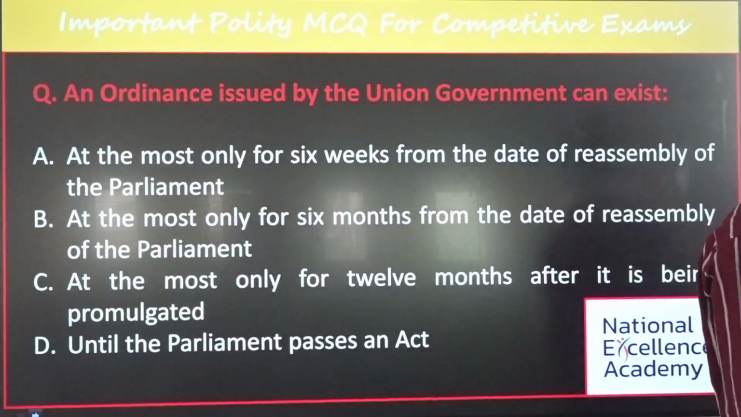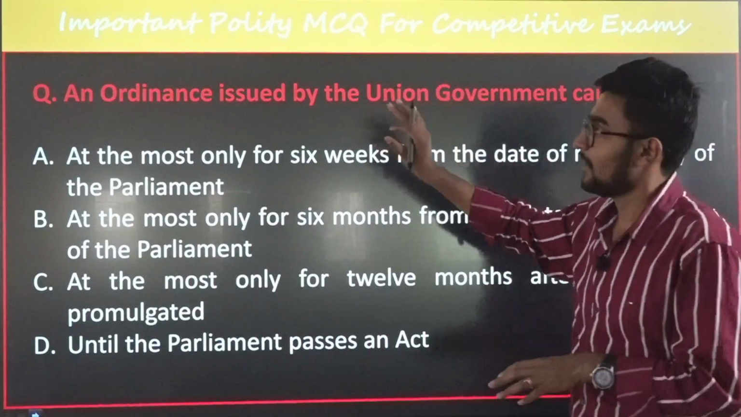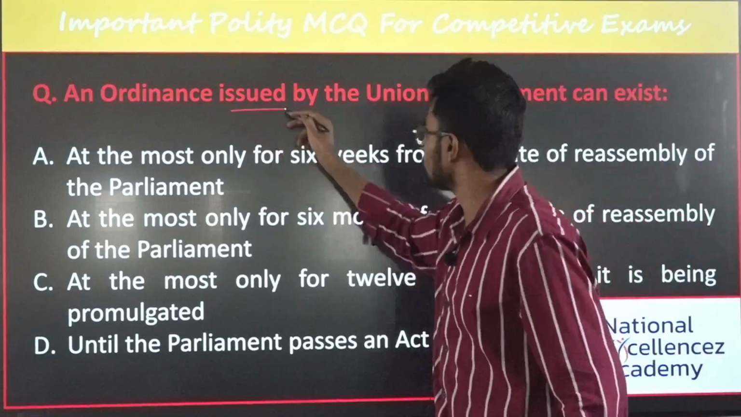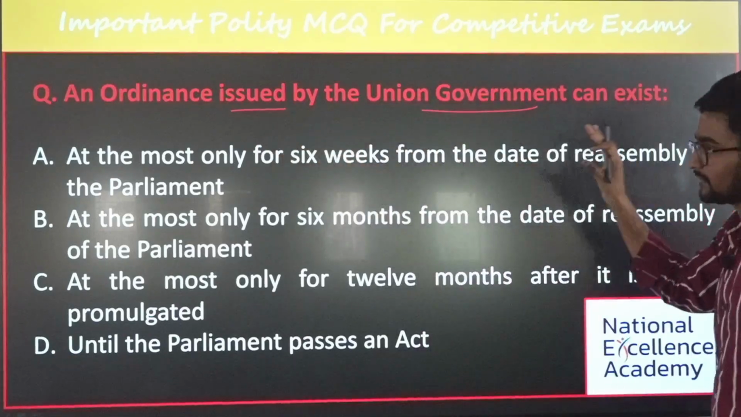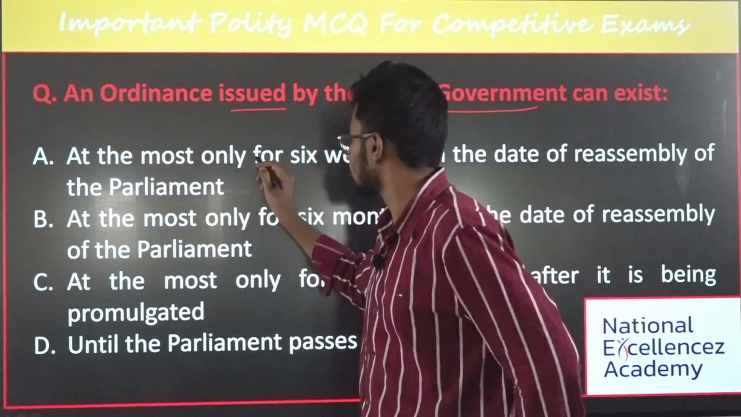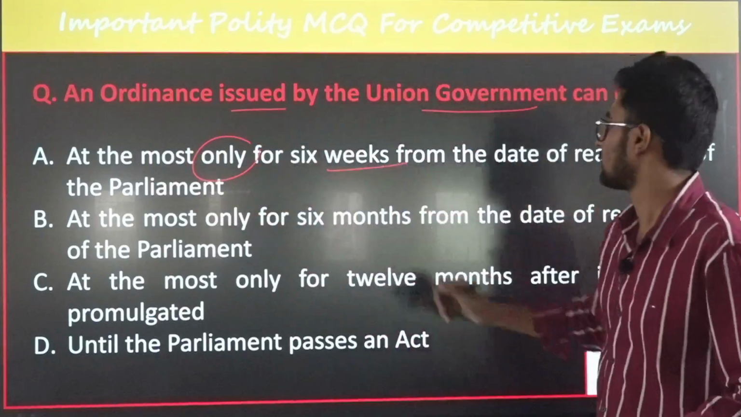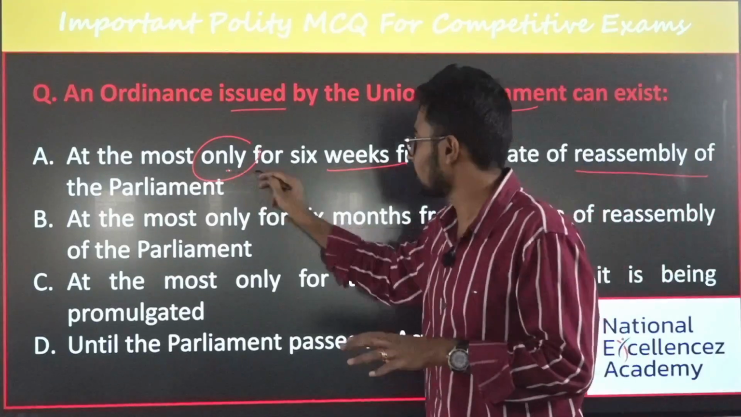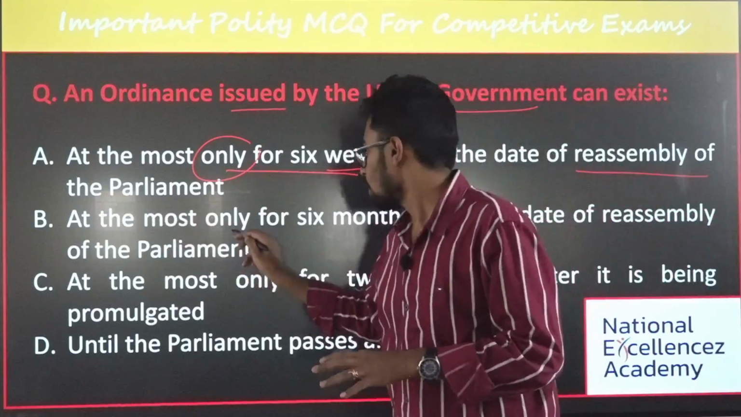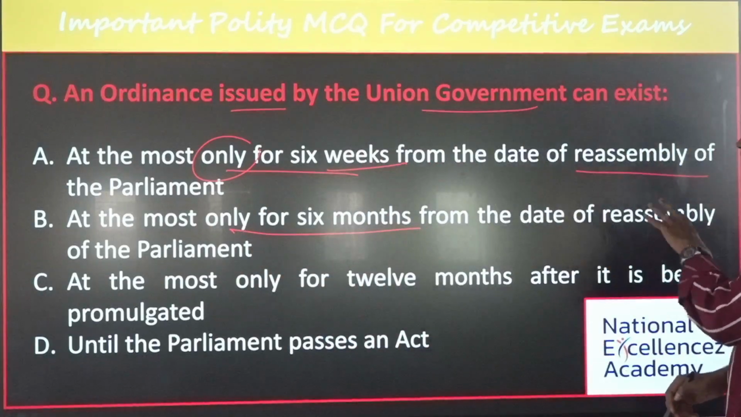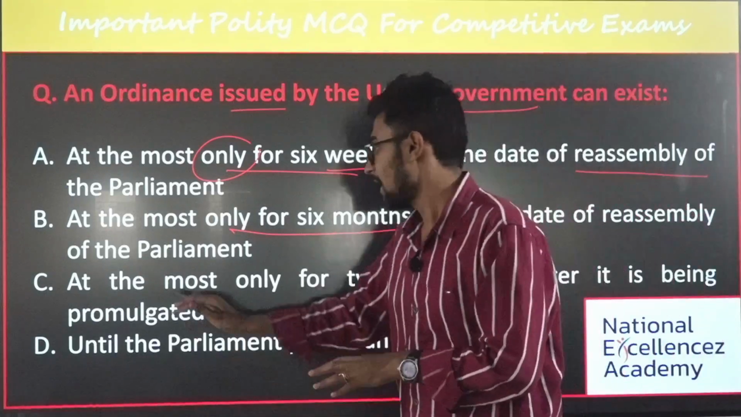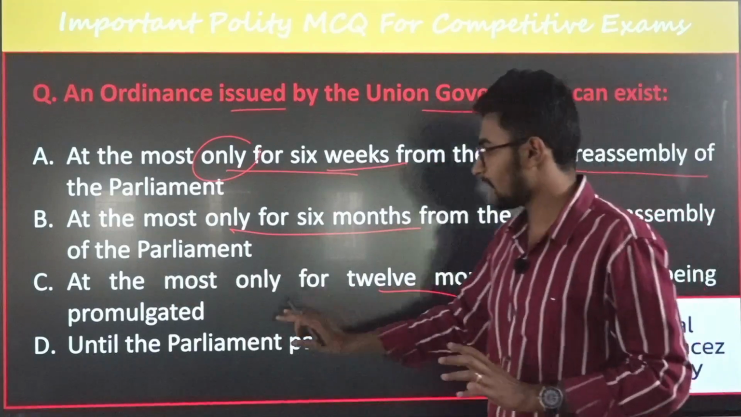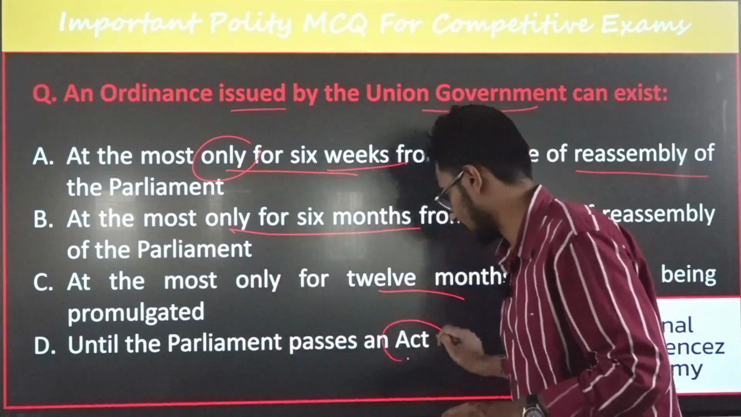Let's read the question. An ordinance issued by the union government can exist at the most only for 6 weeks from the date of reassembly of the Parliament. Is it only for 6 months? The second option is at the most only for 6 months from the date of reassembly of Parliament. The third option is at the most only for 12 months after it is promulgated. And the last one is until the Parliament passes an act.